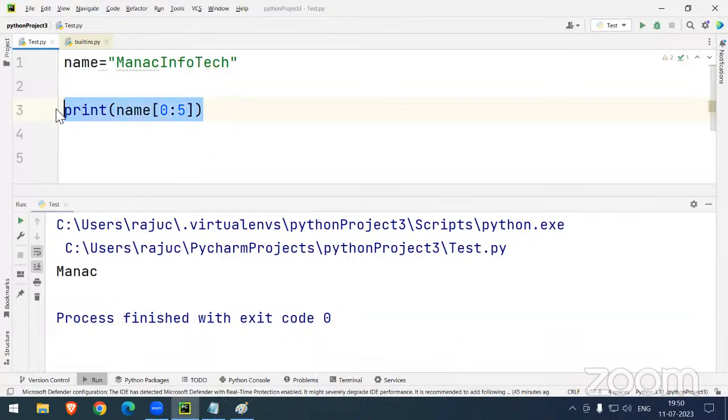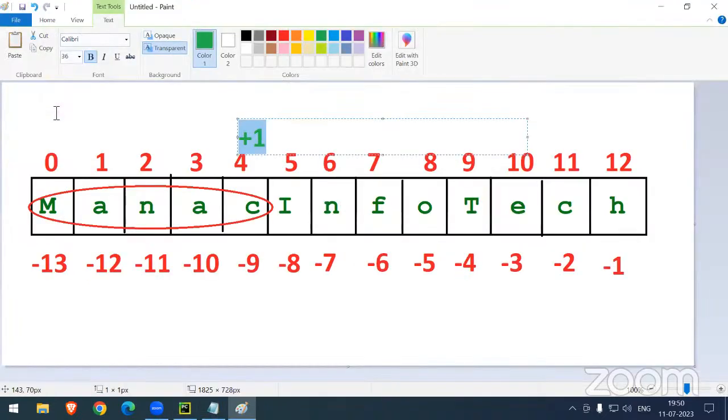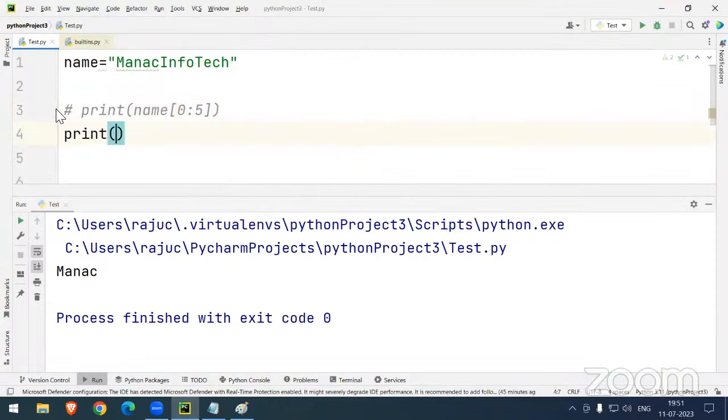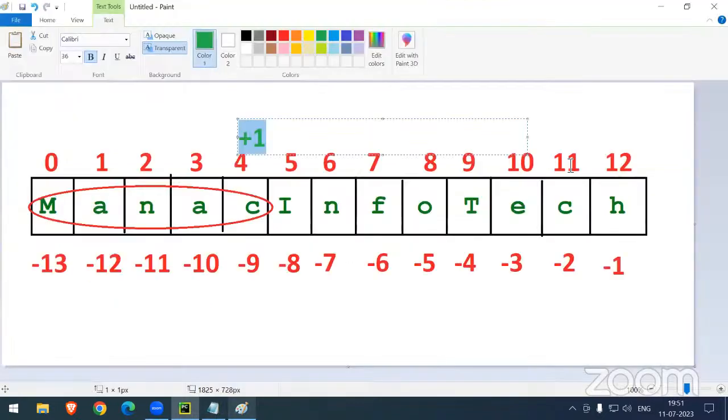Sir, so let's comment this. Sir, in total how many digits are available? Only 12 digits are available. Sir, suppose I access name of 25, can I get the answer? Is index 25 there or not? No, sir, it's not there.